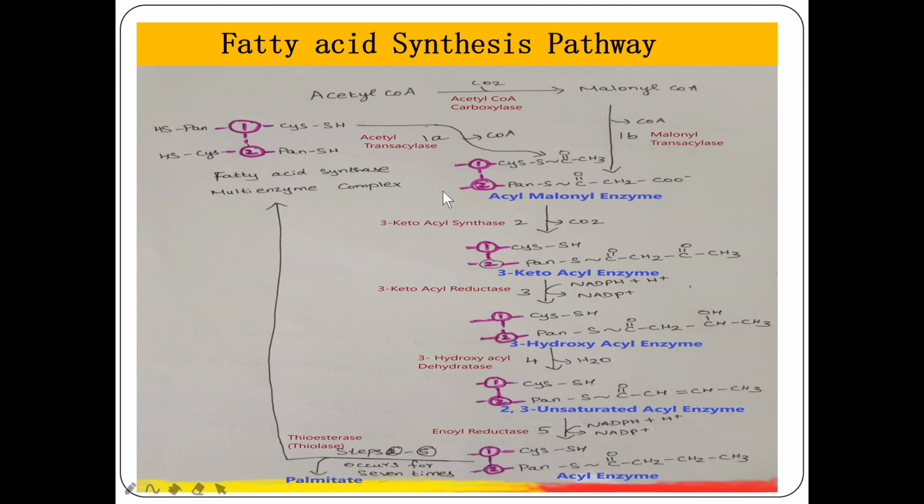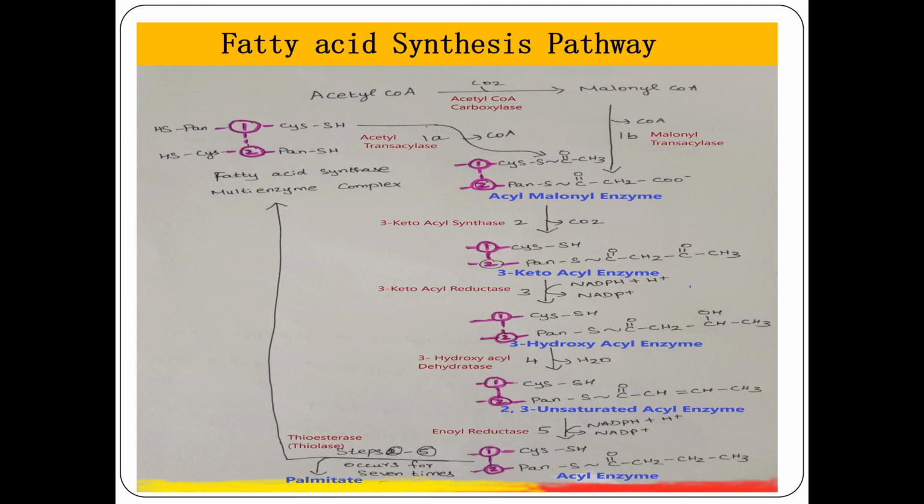Pan SH is linked with ACP, so it can also be called acyl malonyl ACP or acyl malonyl enzyme. Now the 3-ketoacyl synthase: this enzyme is called the condensing enzyme.